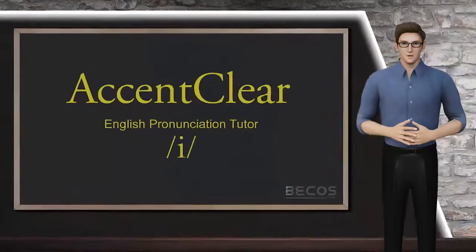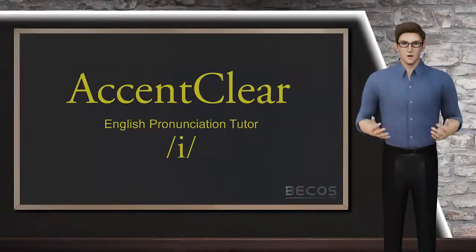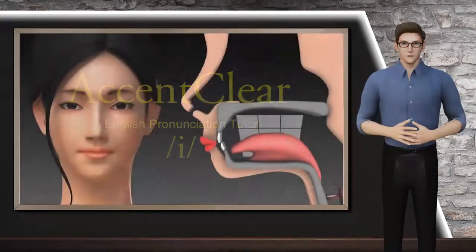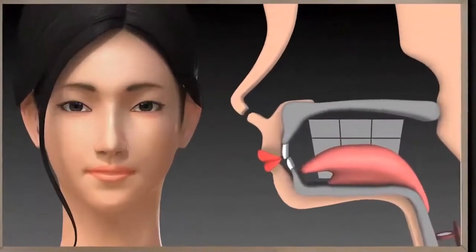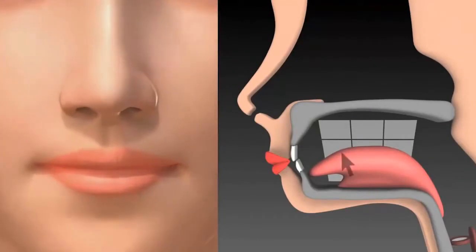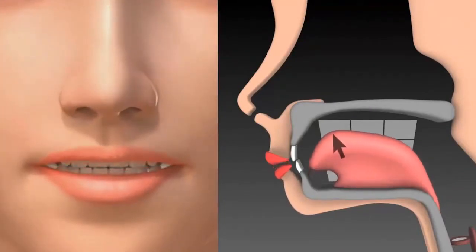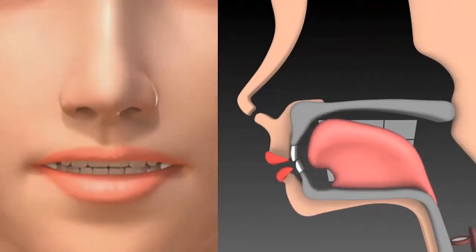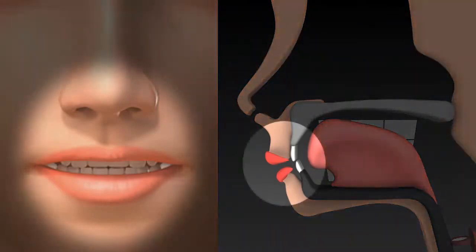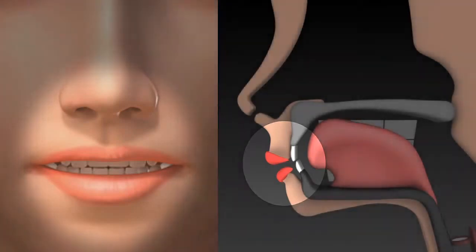Today, we are going to learn about the vowel sound E. The E, like in the word eat, is produced by positioning the tongue forward and high in the mouth. The jaw is in an almost closed position. The corners of the mouth are pulled to the sides, making the lips retracted, like a wide smile.